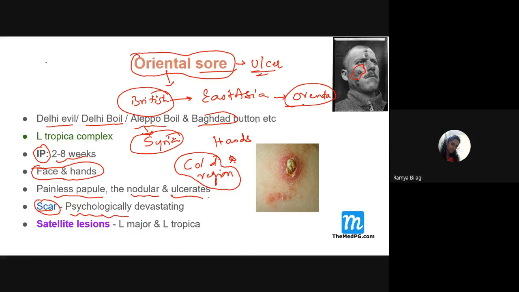So what is the possible complication of cutaneous leishmaniasis? Students, what is a complication? It is the scarring. So scarring is a complication of cutaneous leishmaniasis.